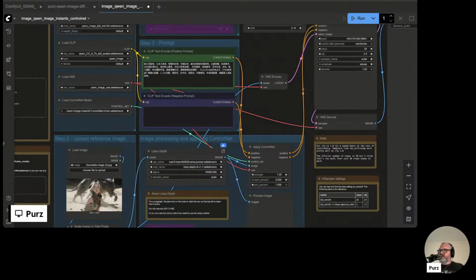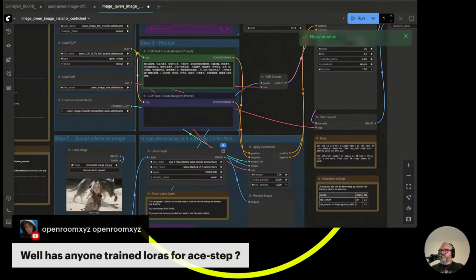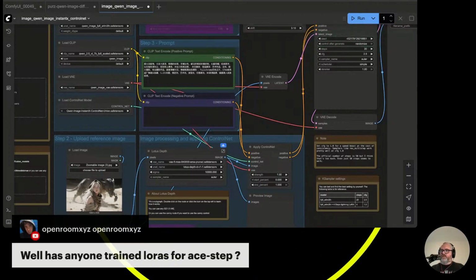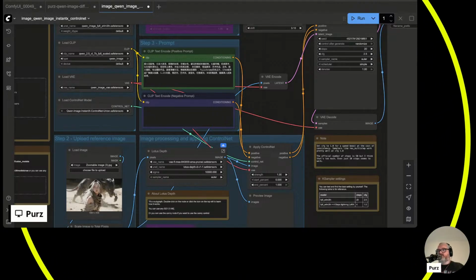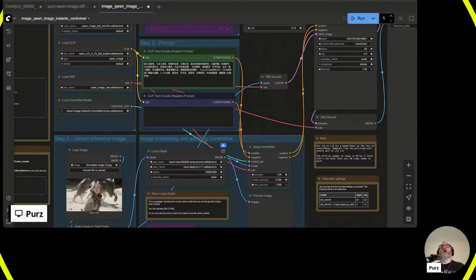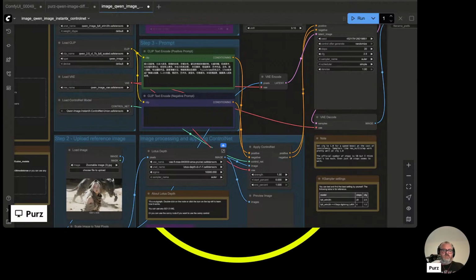Has anyone trained LoRAs for ACE-Step? That's a good question. I haven't seen any, but that doesn't mean they don't exist. ACE-Step is an audio model. We've covered it on my stream, I think. Maybe on the Comfy stream too.